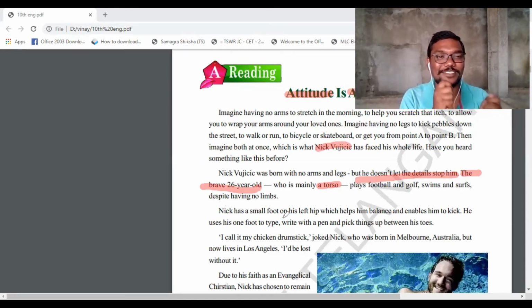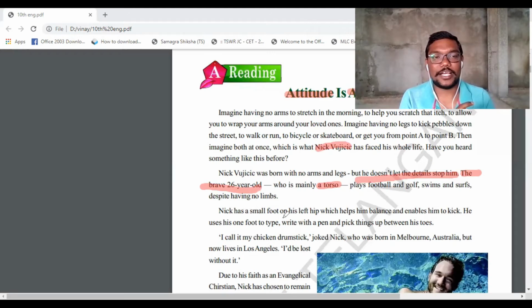A drumstick is the stick used to beat a drum, and he treated it as a small chicken leg. We are very interested in eating the leg piece, isn't it? In the same way he was treating his foot, and he just joked about it.